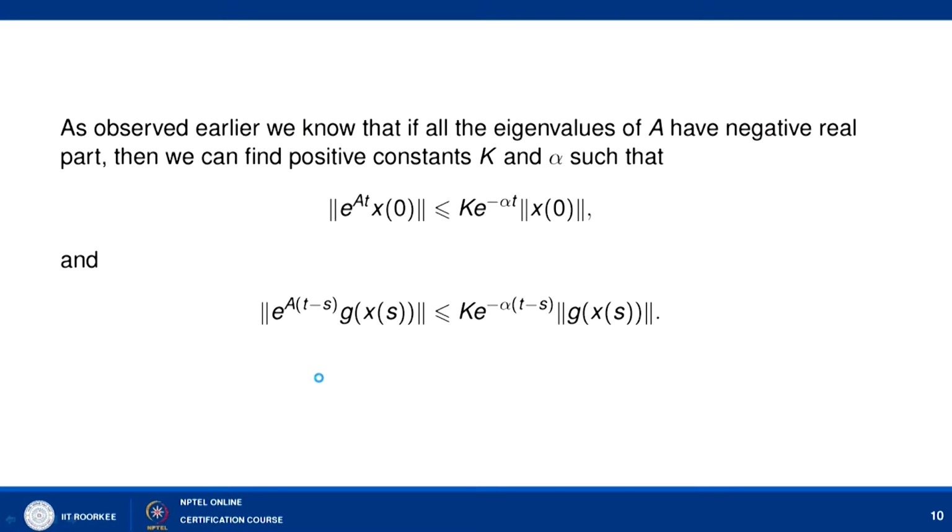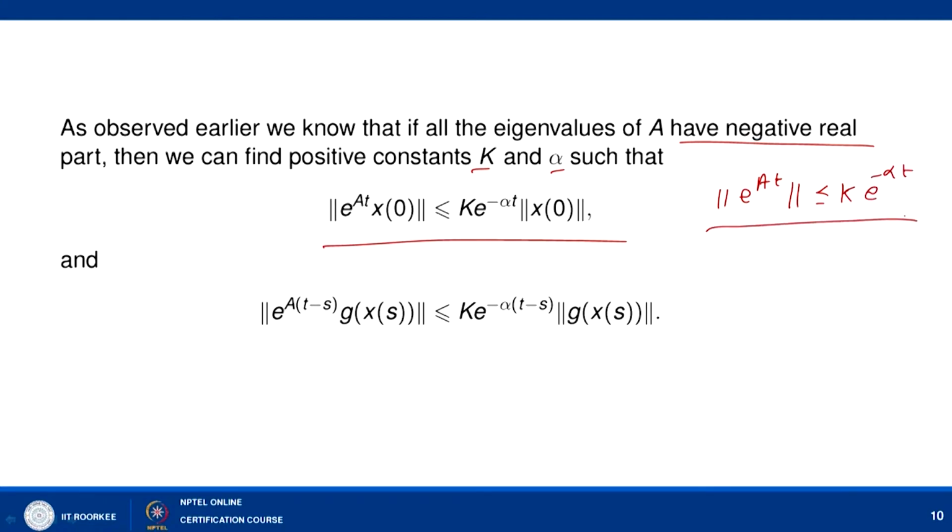Now, as we have observed, in the case that all the eigenvalues of A have negative real part, we can find constants k and alpha in a way such that the norm of e to power At is bounded by k e to power minus alpha t. So that we have already discussed in the previous few lectures.